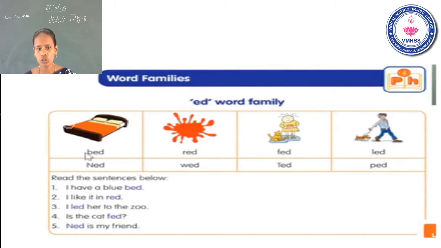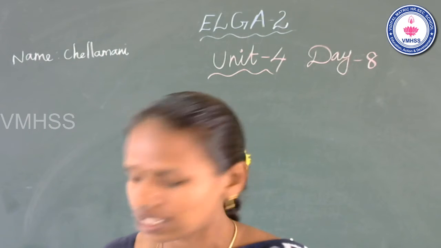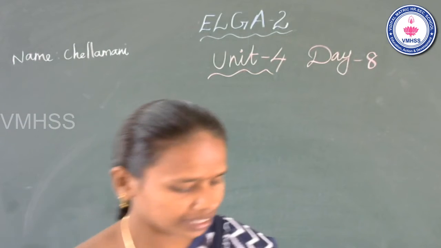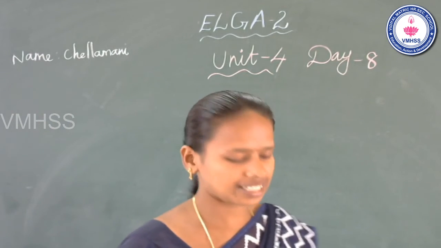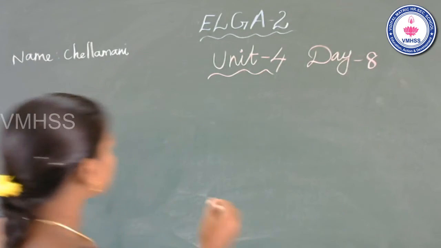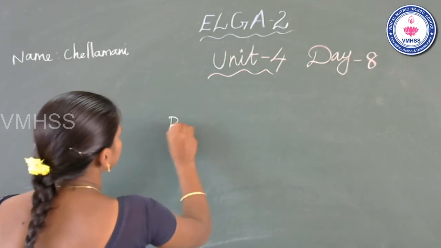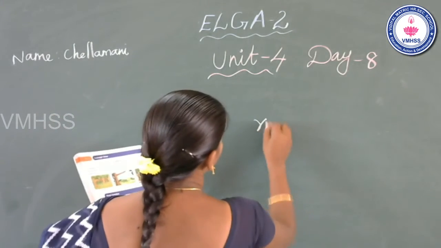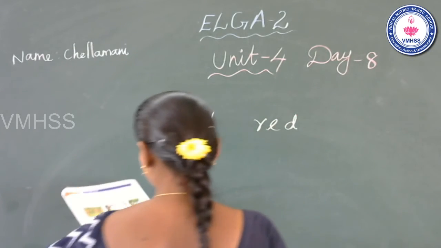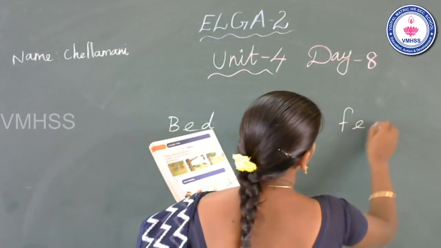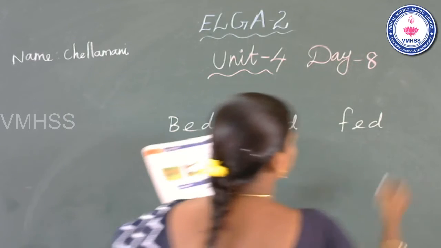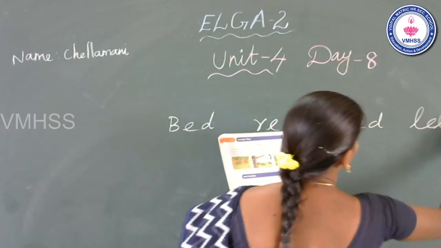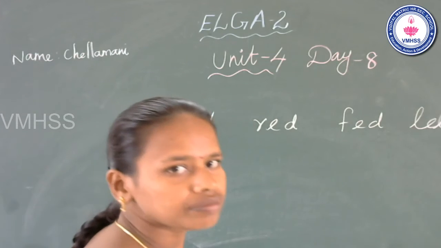Okay, now look at the board. See the first row. Okay, take one student reader, page number 80. See the first row: bad, red, fed, and led. Leg.